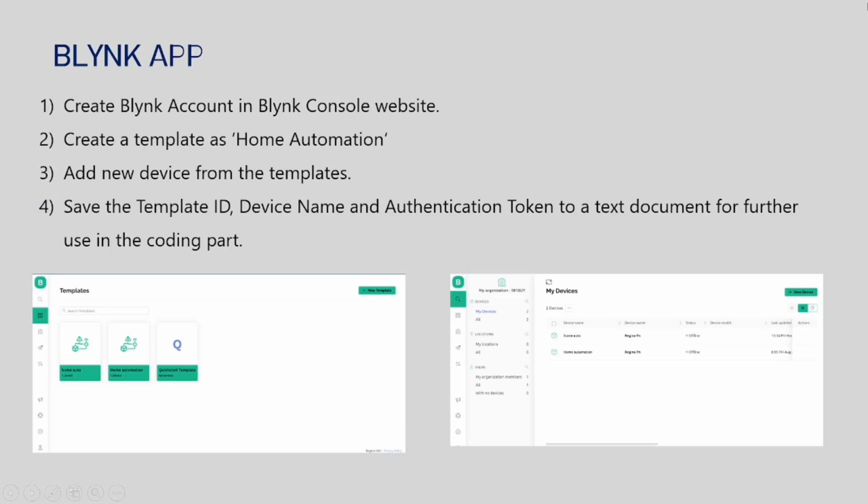Blink app. To use the Blink application, we need to install it on our mobile device. But before using it, we need to create a Blink account on the Blink console website. After creating our Blink account, we create a template as home automation, and then add a new device from the templates. We save the template ID, device name, and authentication token to a text document for further use in the coding